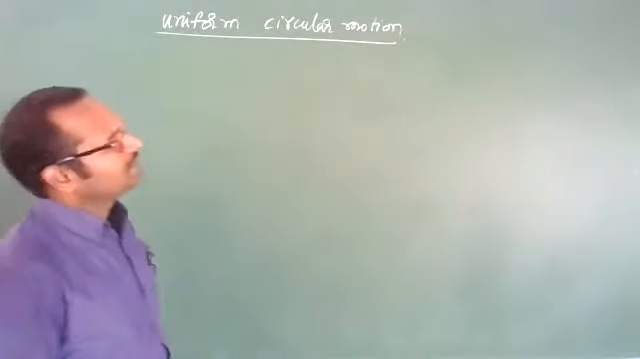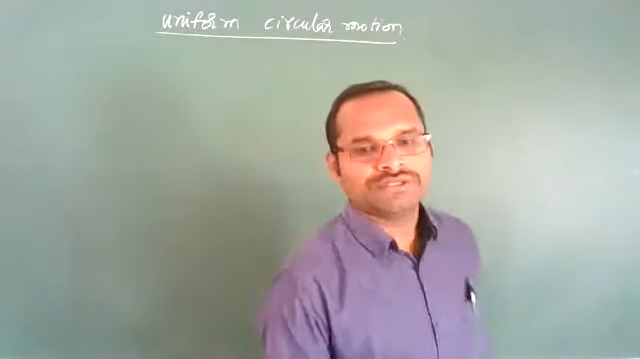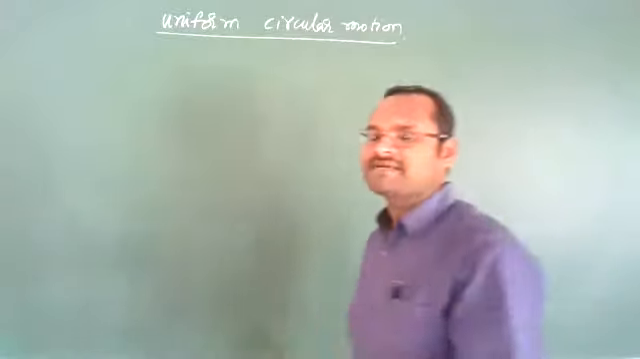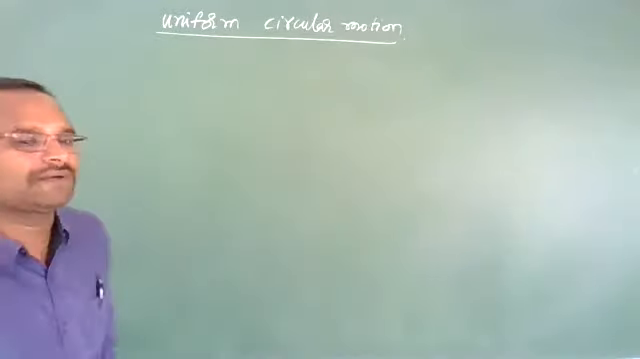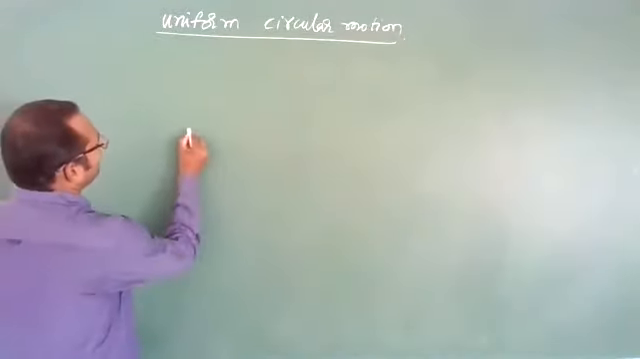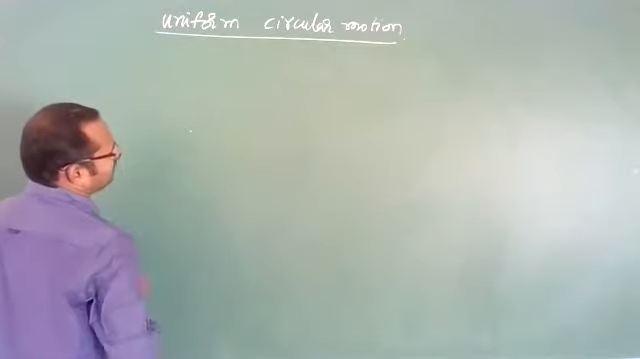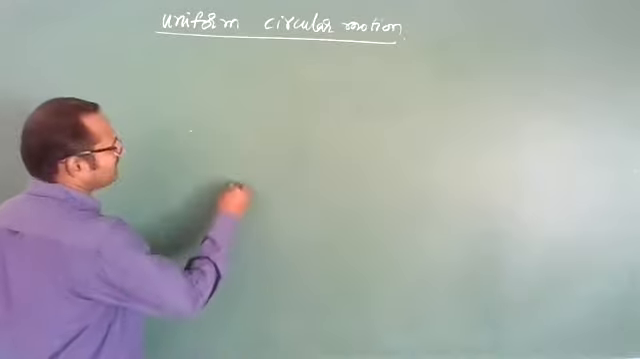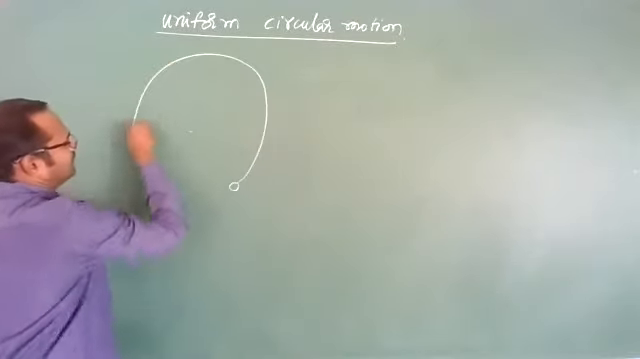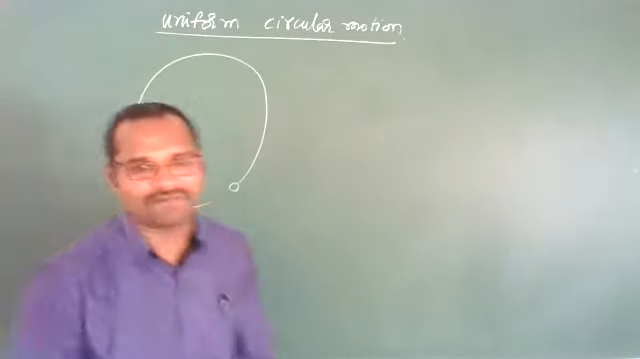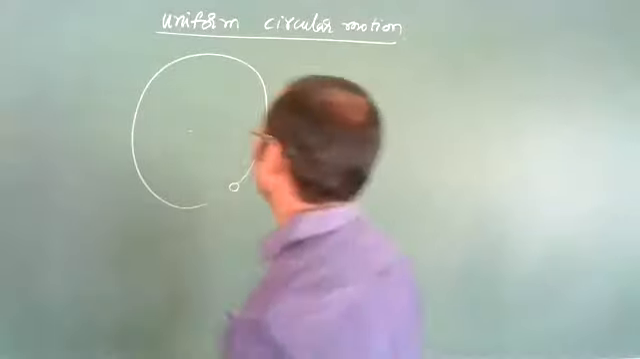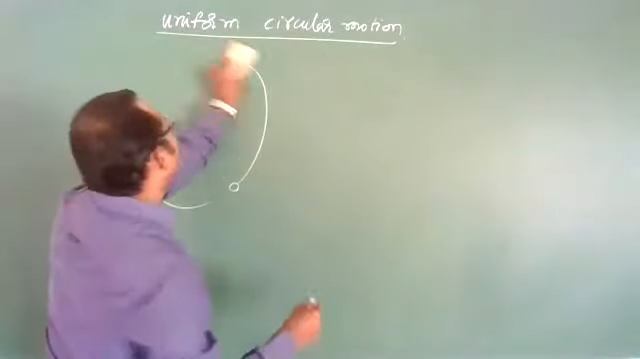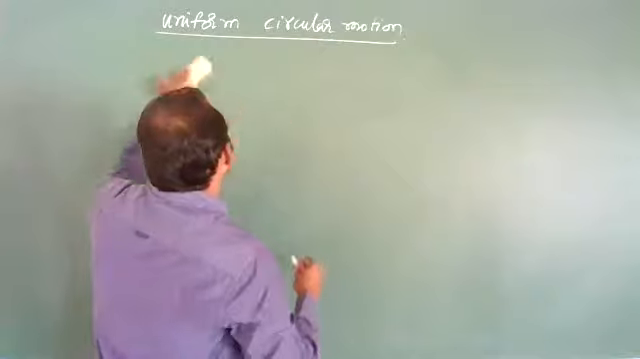So before discussing uniform circular motion, first we will discuss circular motion. What is circular motion? For example, if you consider there is one object, and this object is moving in a circular path, like this. Imagine it is a circular path, so that its radius is uniform about its center.